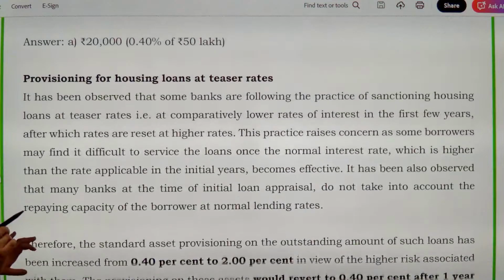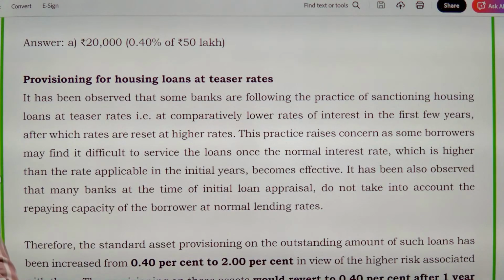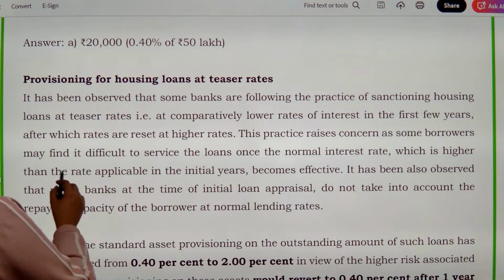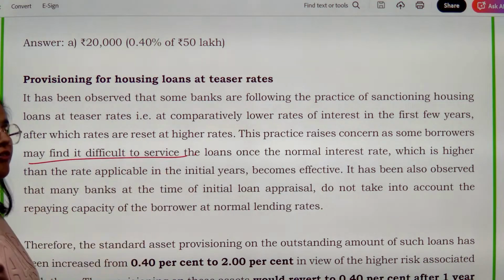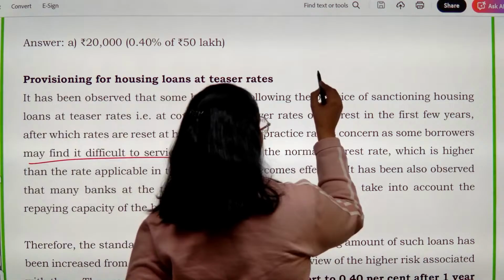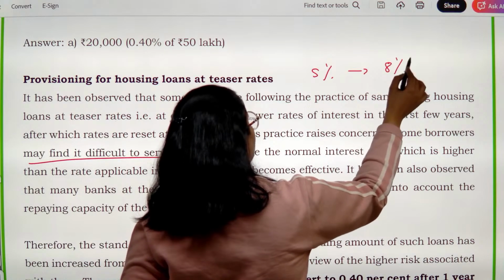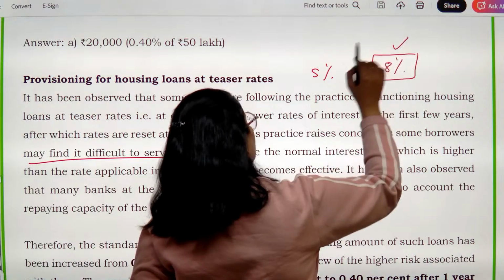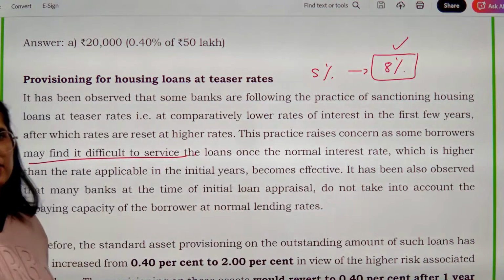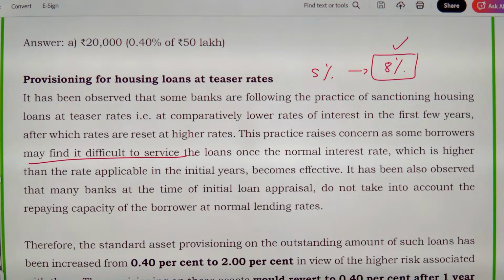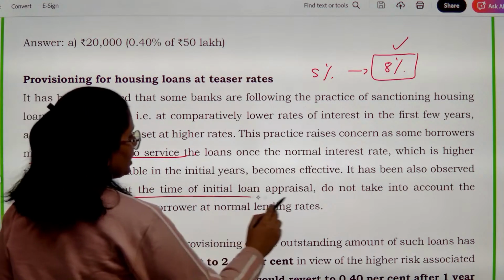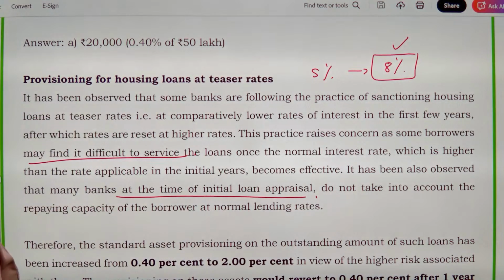See. So it has been observed that some banks follow the practice of teaser rate. Now this practice concerns some borrowers because first of all you are paying 5%, पहले आप 5% दे रहे हैं and slowly the interest rate burden has increased, ठीक है? आपका interest rate का burden जो है वो बढ़ जाएगा. So in this particular scenario, what will happen? It has been observed that many banks at the time of loan appraisal do not take into this account.